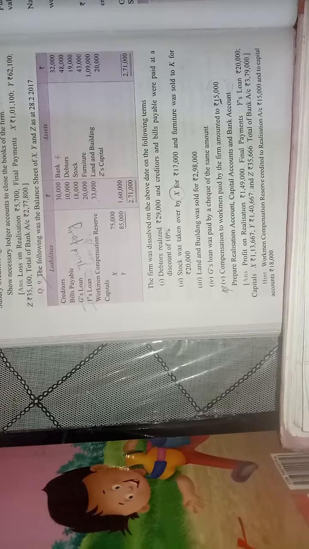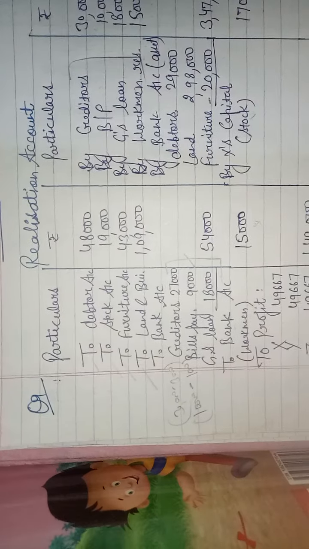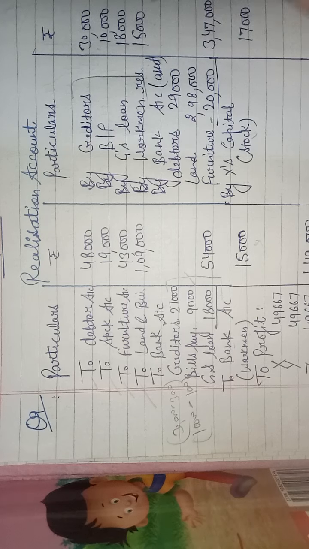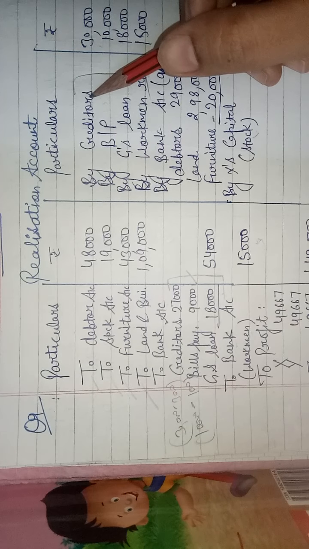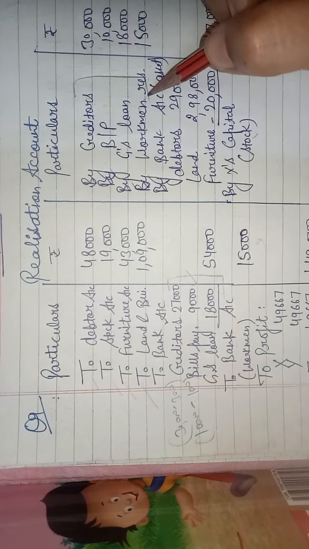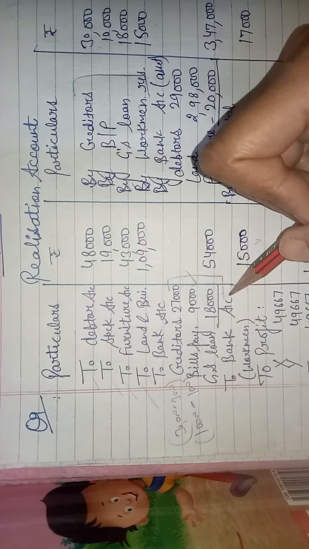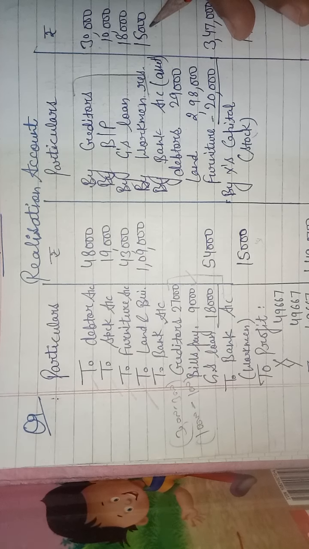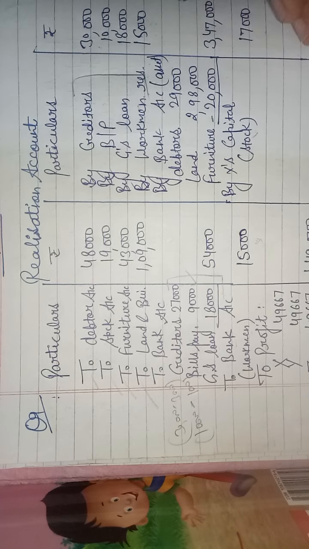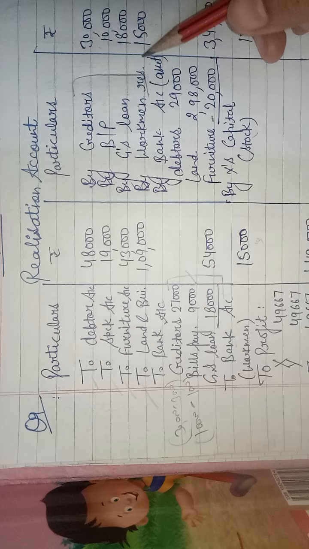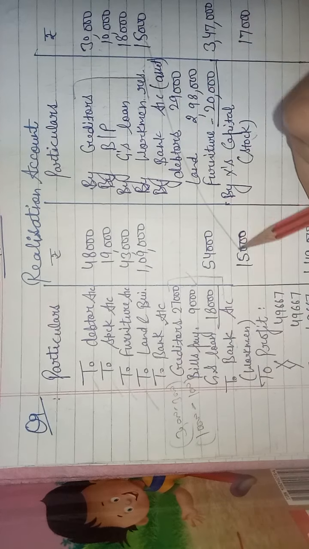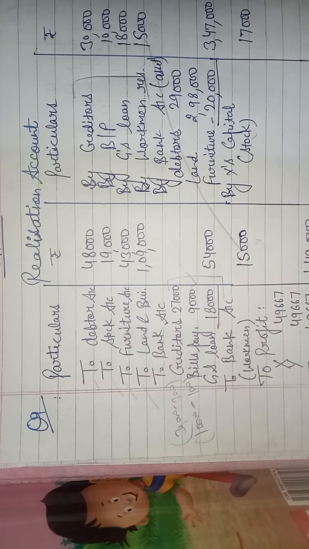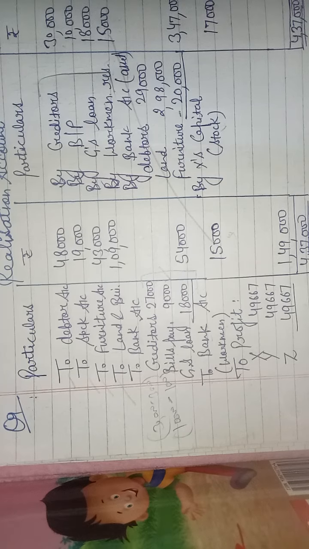Clear? Now there is no other point, so we have to check one thing, whether we have paid all our liabilities. We have 4 liabilities: creditors, bills payable, GS loan, workman compensation reserve. All liabilities are paid. Clear? So the new point is workman compensation reserve. If workman compensation liability is given, then we have to transfer the same liability in the workman compensation reserve in the realization account, and the same liability will be paid in the realization account. Clear? Profit will be divided among partners in their old ratio.